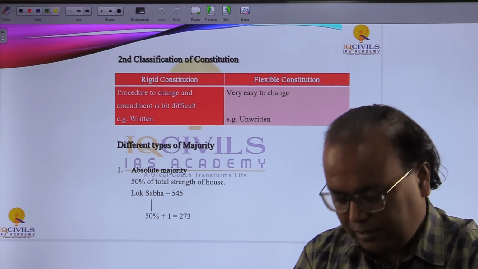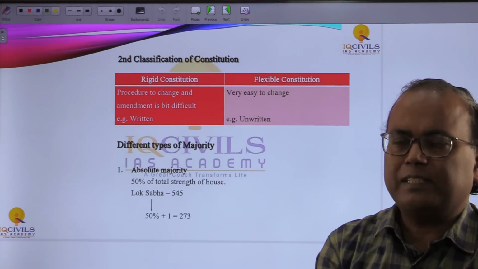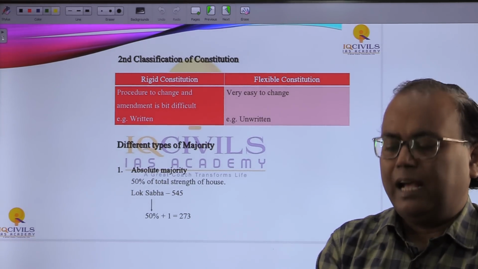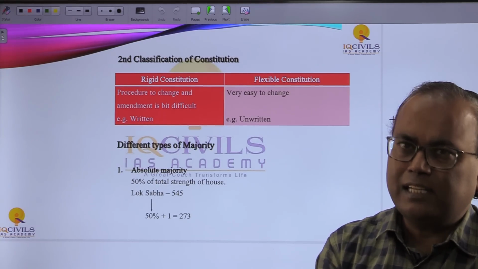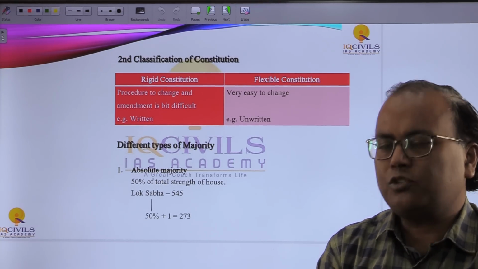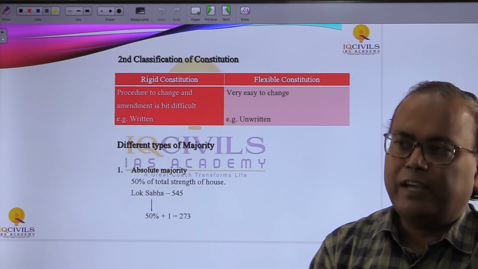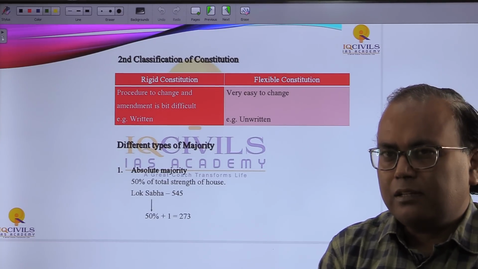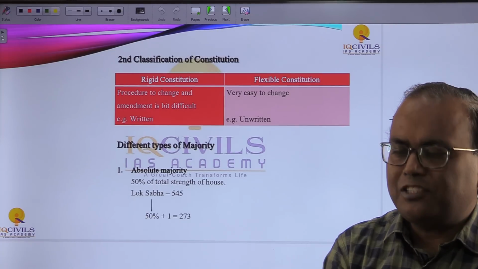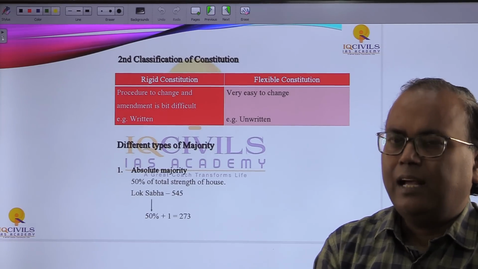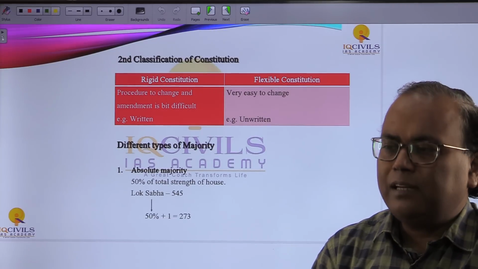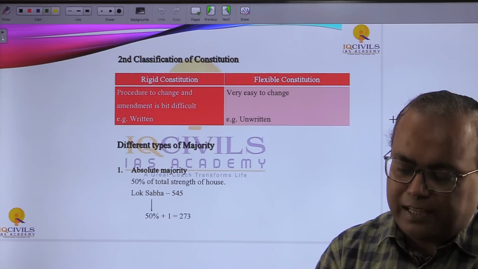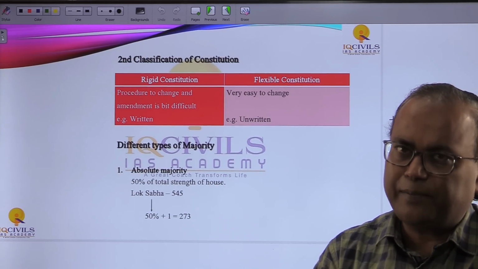So I think you are able to understand the basic difference between the written constitution and the unwritten constitution. A written constitution is organized and an unwritten constitution is not. In a written constitution, the constitution is supreme. In an unwritten constitution, Parliament is supreme. A written constitution is written by the Constituent Assembly, as you know, a one-time affair. In an unwritten constitution, whatever law is enacted by Parliament becomes part of the constitution itself. So an act becomes a part.